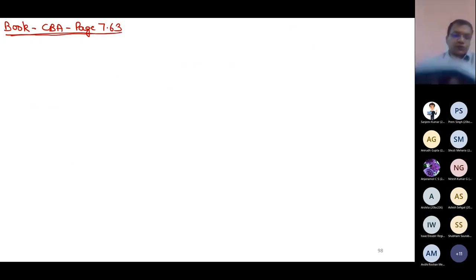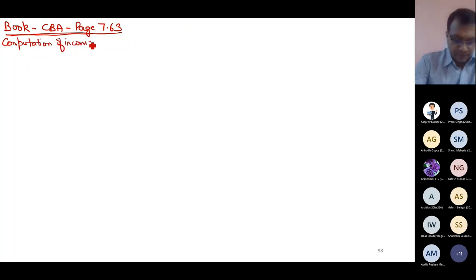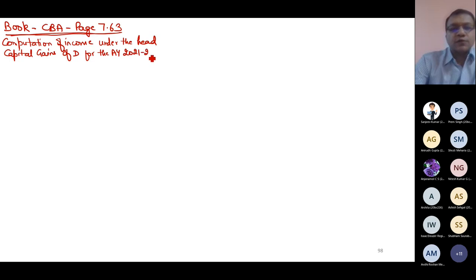As I told you, first of all, two separate capital gains will be computed. So let us write the computation of income under the head capital gains of D for the assessment year 2021-22.